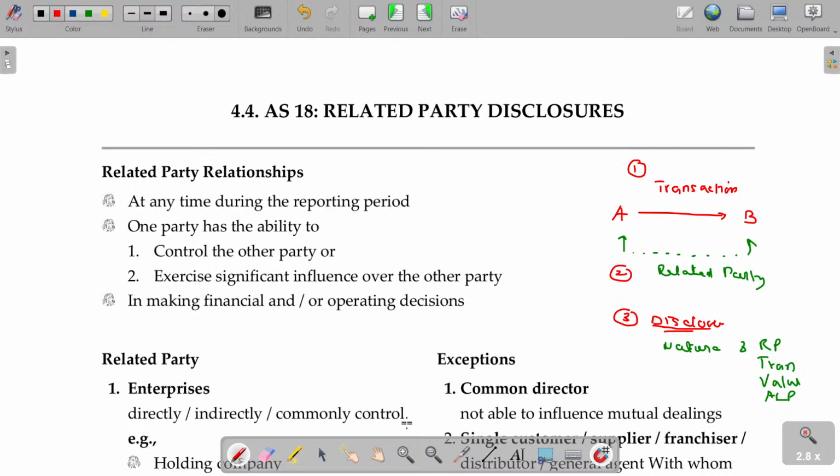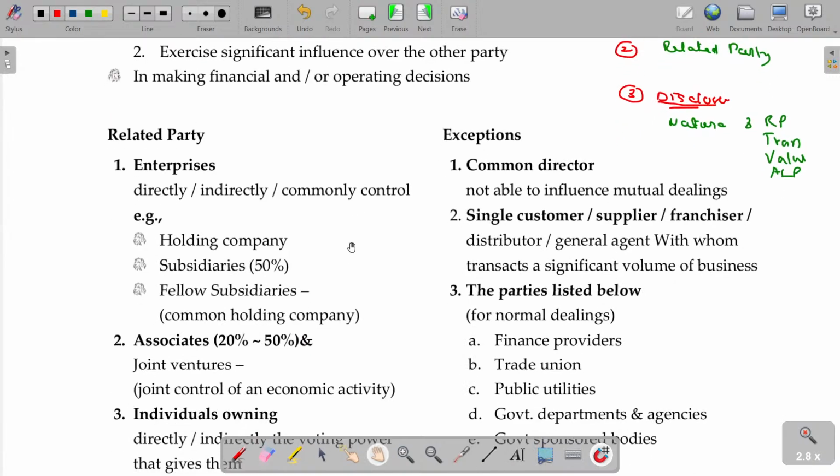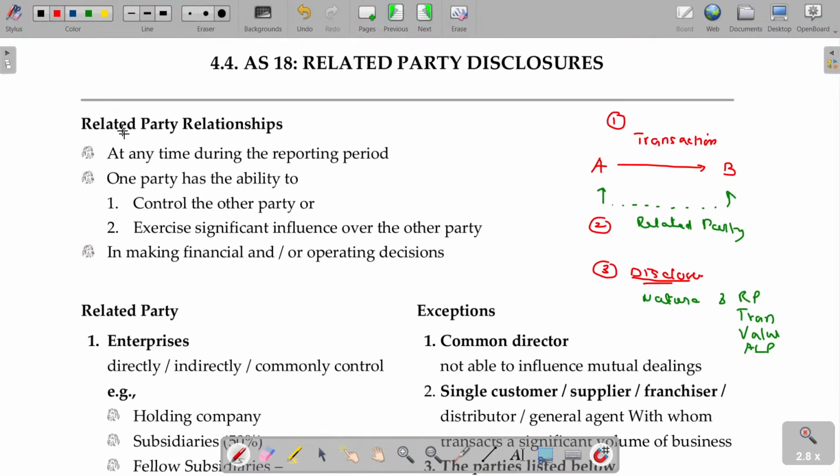Okay. Now, what sort of relation will there be? To decide the relationship, some features are there. At the time during the reporting period, when do you want to show this? Reporting periods. If you are reporting on 31st March for the period 2026, or quarterly, you have to do this. One party has the ability to control the other party. A can control the other.